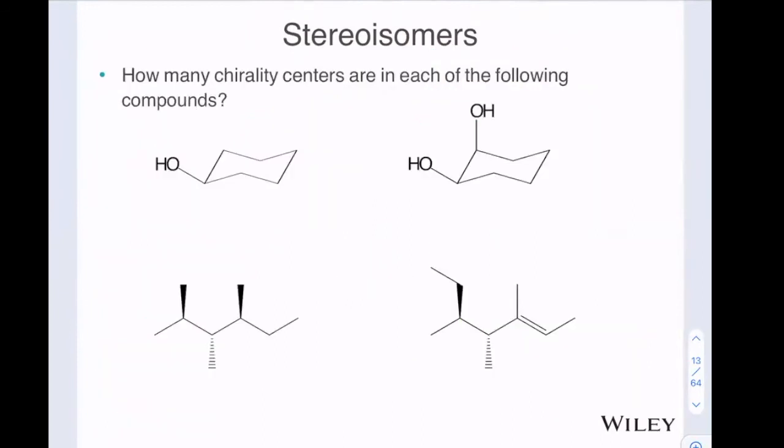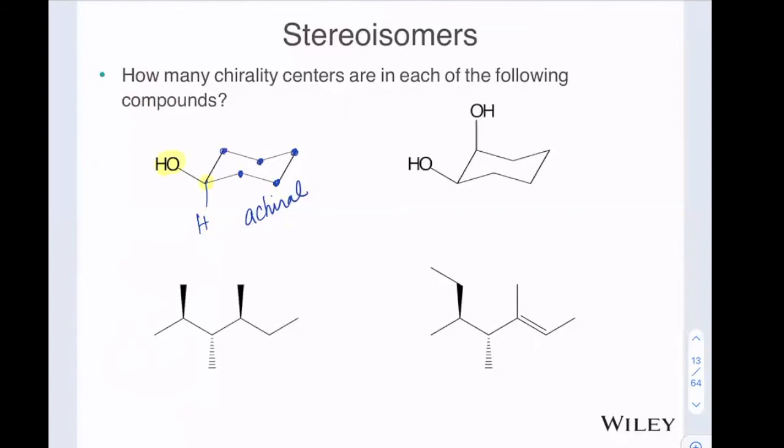How many stereocenters do we see in each of these molecules, if any? So the carbon we're going to be looking at is this carbon right here, and it has an OH, and then of course we have the H. If we take 1 step away, it's a CH2. 1 step away, it's a CH2. If we take another step away, it's a CH2. Another step away, it's a CH2. And if we take a 3rd step away, they meet at this center, which is also a CH2. So those 2 groups are actually the same. And so there's symmetry in this molecule, and so this is not chiral. So we call that achiral. There are not 4 different groups coming off that carbon. There are only 3 different groups.